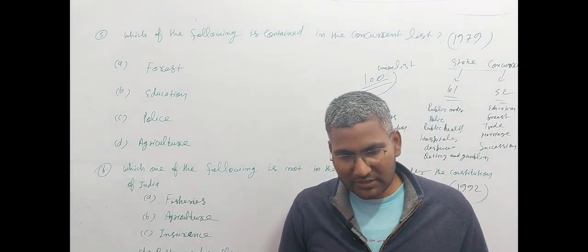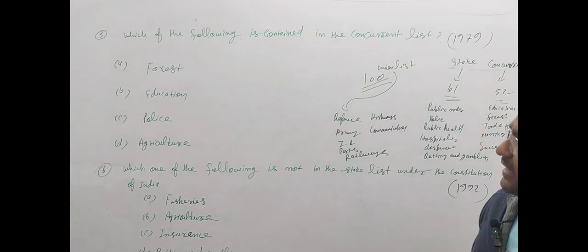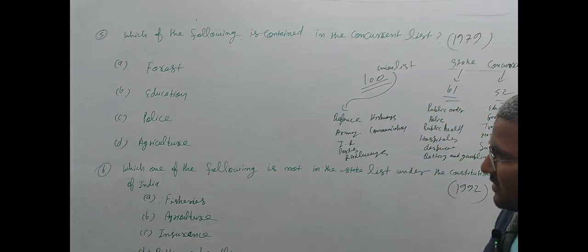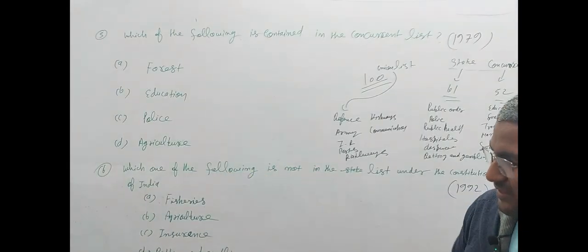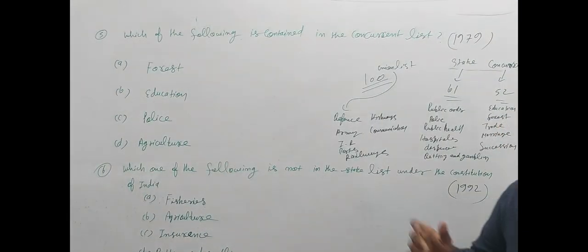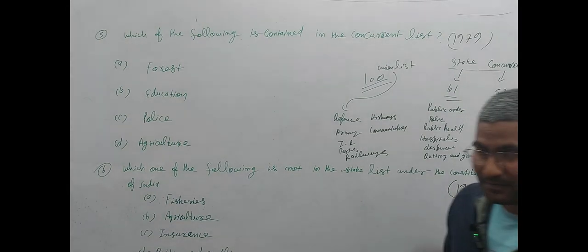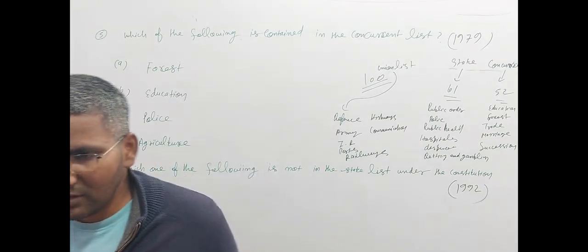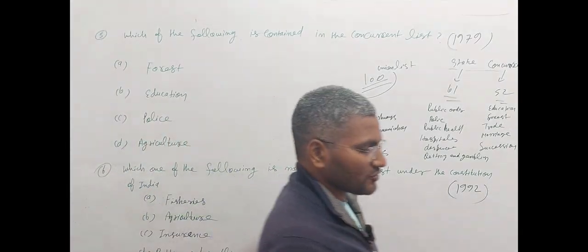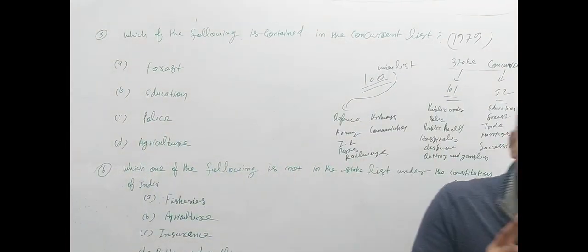Now you have the next question, question number 5. Which of the following is contained in the concurrent list? And question number 6, which one of the following is not in the state list under the Constitution of India? So we should know, in the Constitution of India, there are 3 lists given.